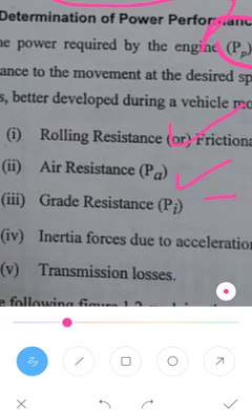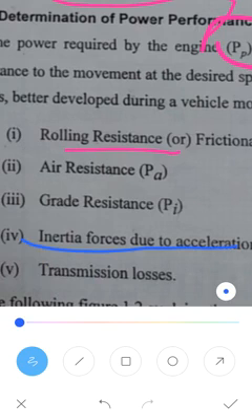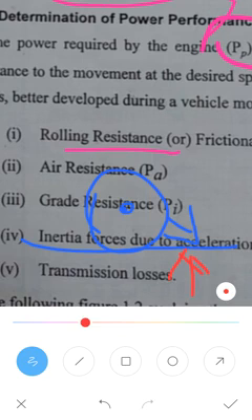See, consider if you take the rolling resistance. So what is this rolling resistance? This is nothing but there is a road, there is a tire. What I'm showing is a tire. The friction exists, one from the tire and another from the road. Okay, the blue color line I'm showing, and the green color line I'm showing, this is the green color line which is the road.